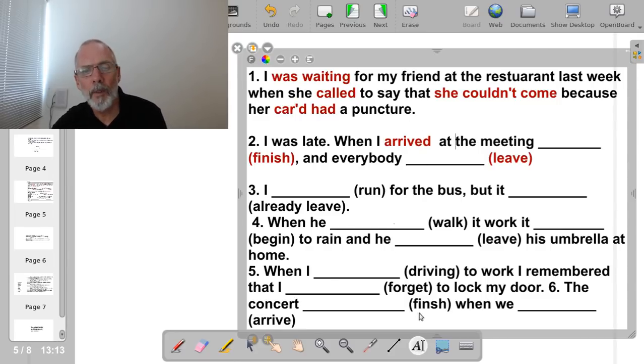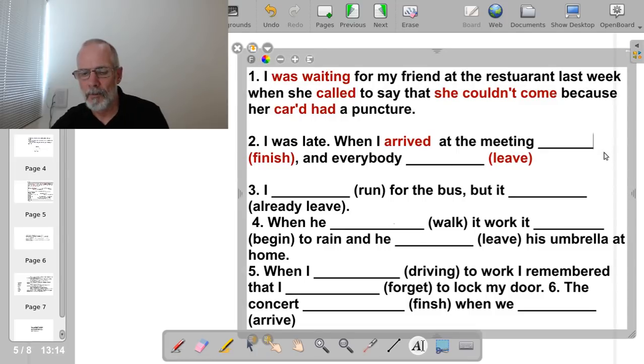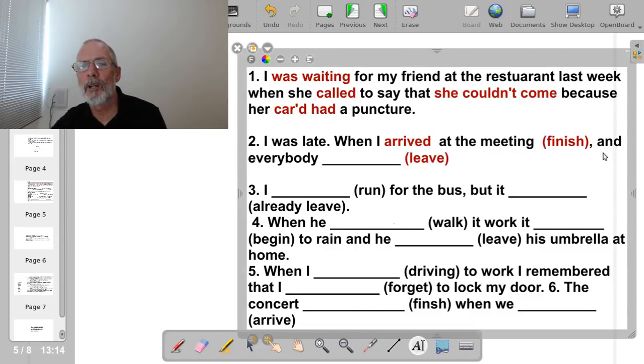So who can tell me the next one? Finished, no, because the meeting finished before I arrived. KLT, I don't know if that's the correct pronunciation. Had finished, very good. We need to put that one in the past perfect because the meeting finished before I arrived.